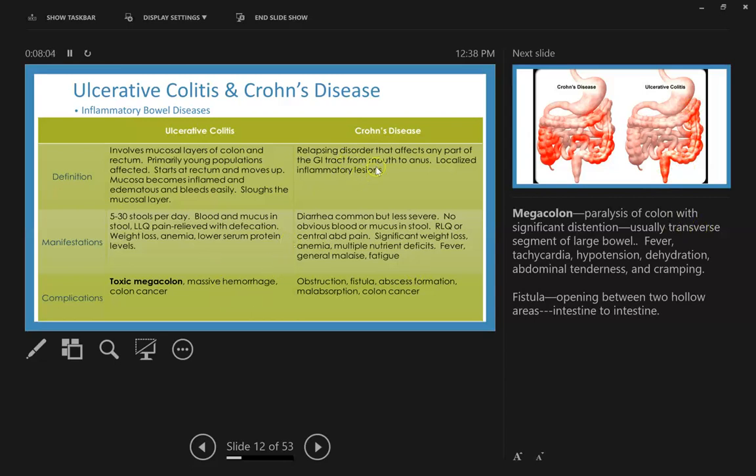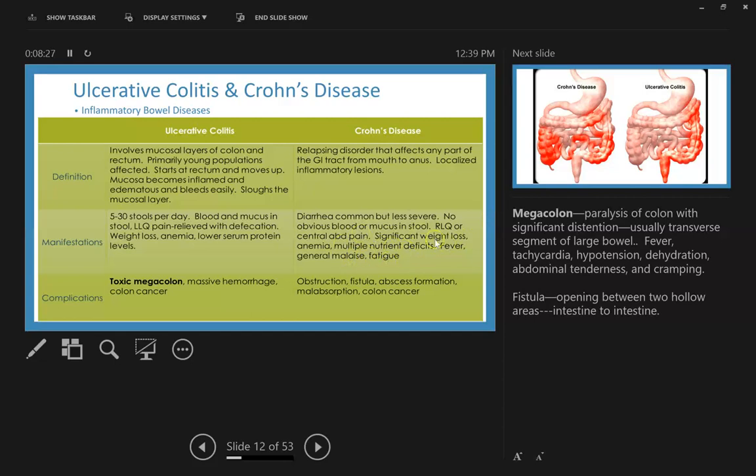Crohn's disease, this is a relapsing disorder that affects any part of the GI tract from the mouth to the anus. Localized inflammatory lesions, manifestations: diarrhea, common but less severe, no obvious blood or mucus in the stool, right lower quadrant or central abdominal pain, significant weight loss, anemia, multiple nutrient deficits, fever, general malaise, and fatigue.